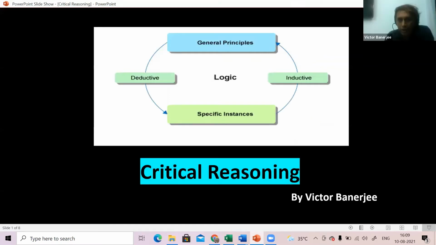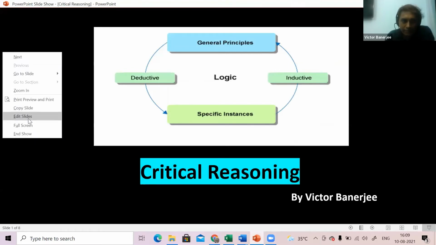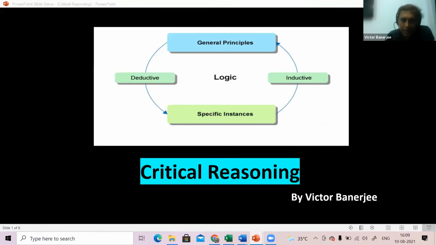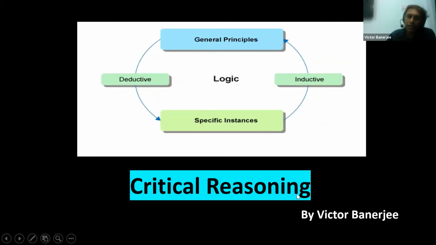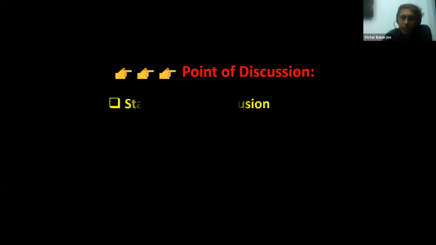So today our topic, as I just introduced, is critical reasoning. As the name suggests, you have to be critical about the given facts. There are a couple of types of question. The two types of question that we want to discuss today are statement conclusion. These questions are based on statements. This comes under verbal reasoning. We call it verbal reasoning.